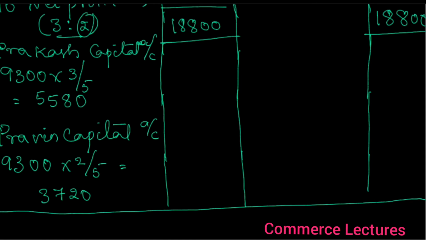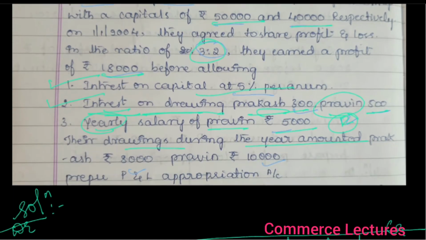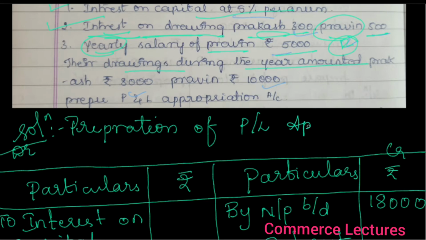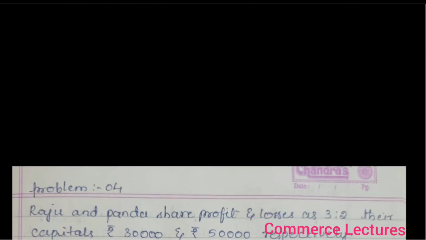So understood. This is the problem which is related to the profit and loss appropriation account. In this heading, do not forget to write that is debit and credit. Here you need to write preparation of profit or loss appropriation account. Okay. Now let us come to the next problem.